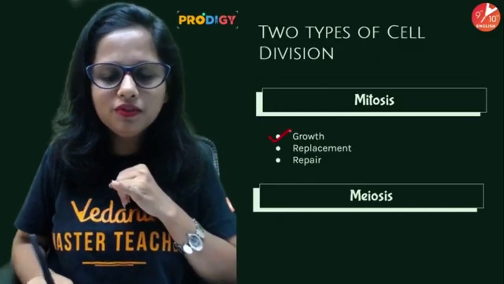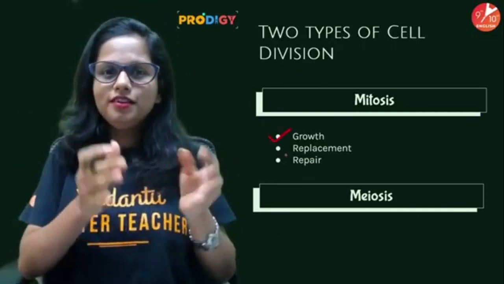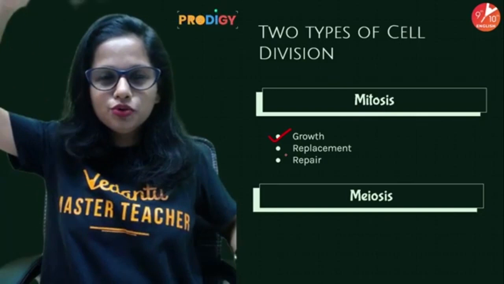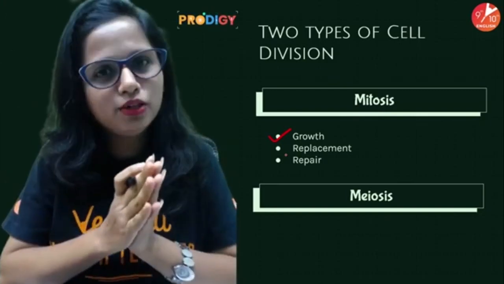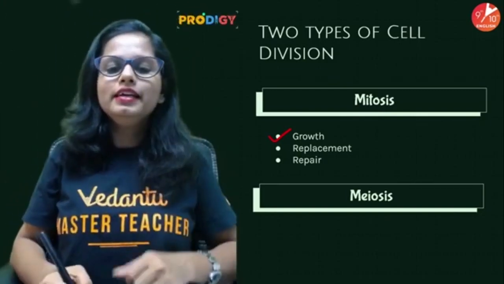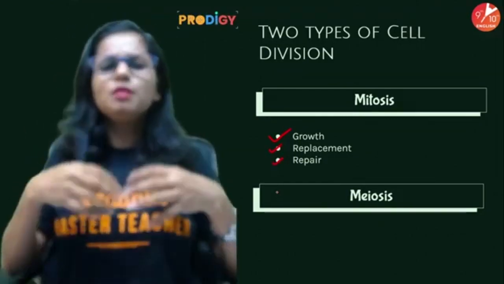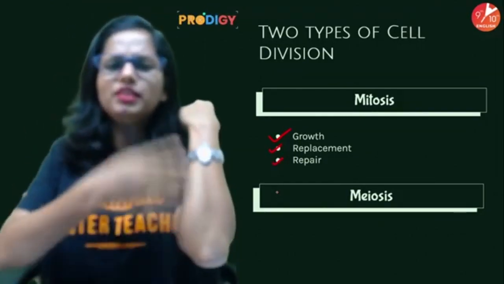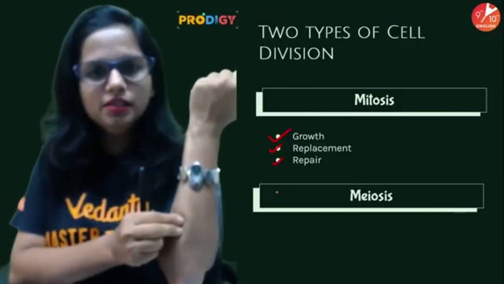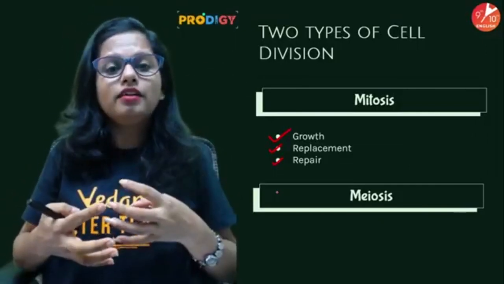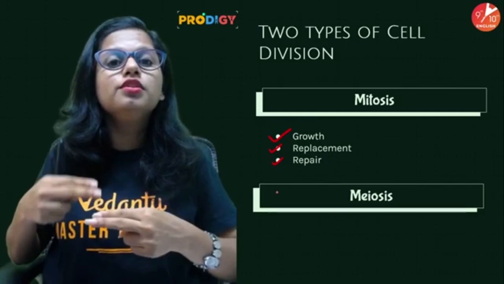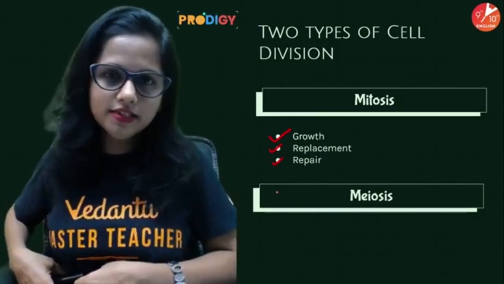Last time, remember, I gave you the example of Abhishek sir. His small baby grew into an adult size. That's because of mitosis. Second, it helps in replacement and repair work. Some of our body cells are replaced very frequently, like the epidermal cells. Some cells are replaced within 1 or 2 years, like liver cells.